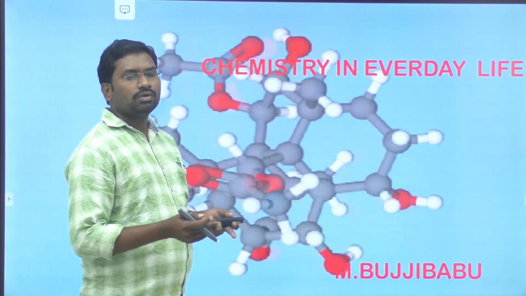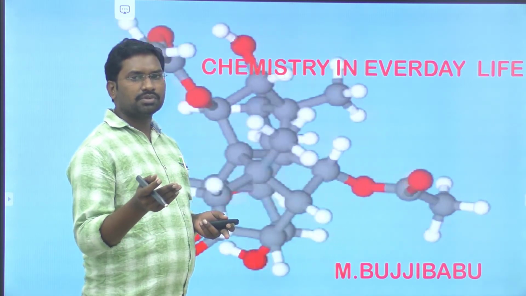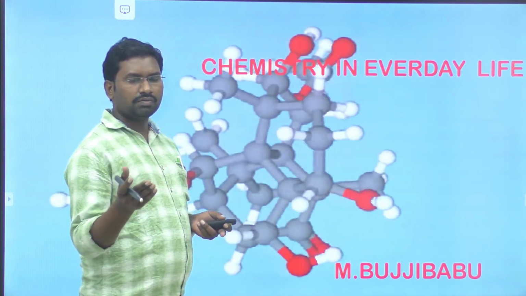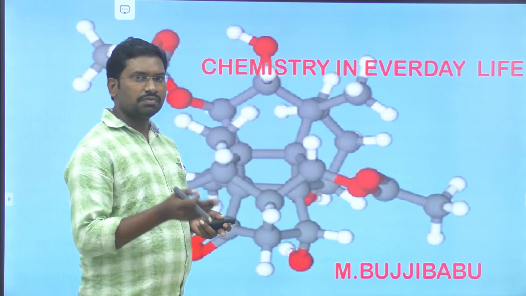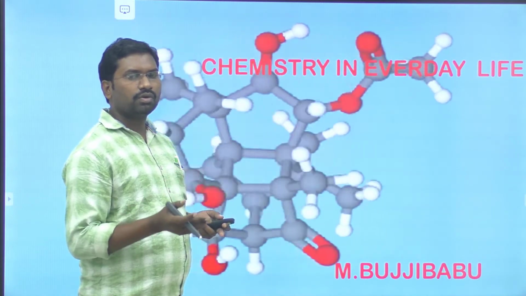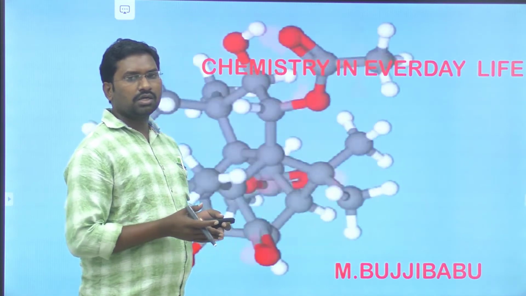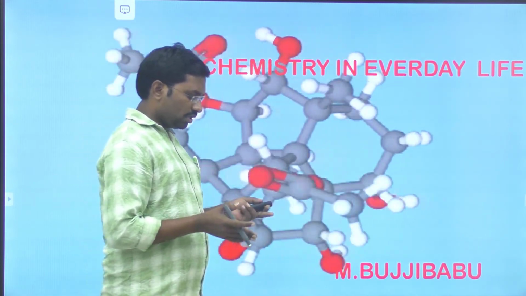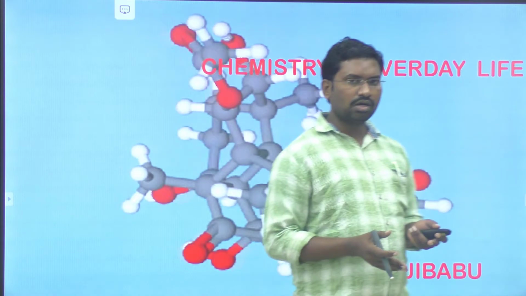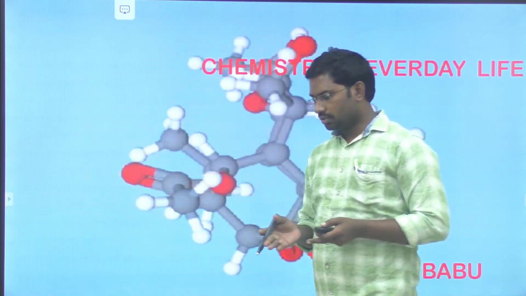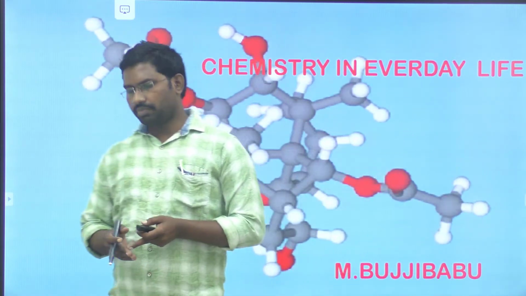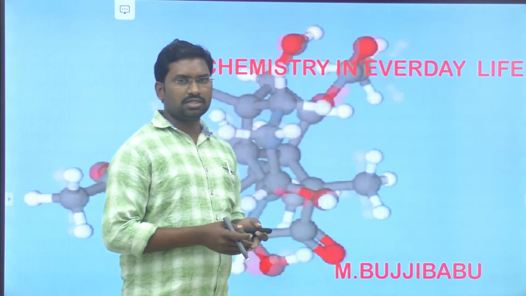We use so many different types of medicines for curing different diseases, even fever, cold, cough, and some neurological defects. In every disturbance of an organ, the doctor prescribes a suitable drug or medicine to prevent that disease.